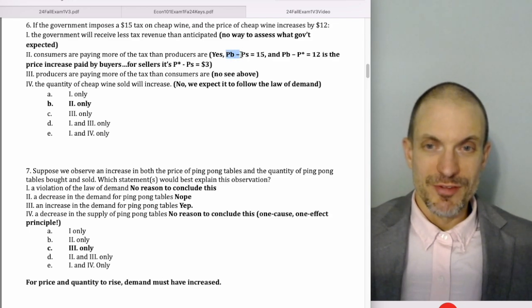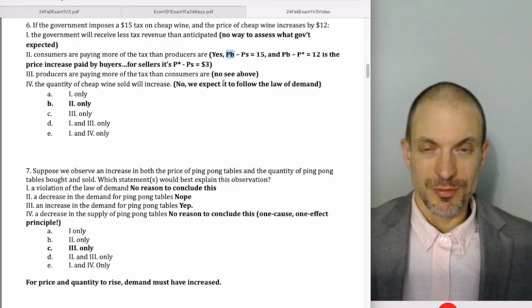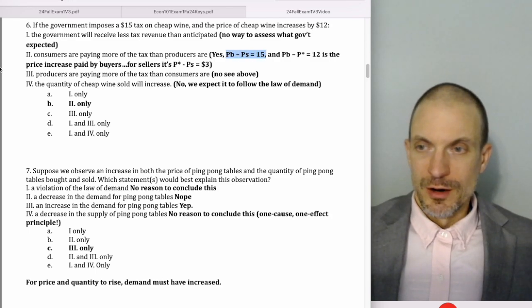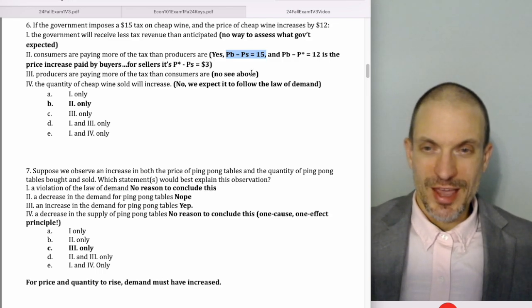Because we know by definition, the price paid by buyers, that's going to be the actual market price after the tax is applied, minus the price received by sellers is going to be the amount of the tax. So this right here is like a vertical height on the graph, if you remember. All right, so producers are paying more of the tax than consumers. No, see above. It's buyers are paying more.